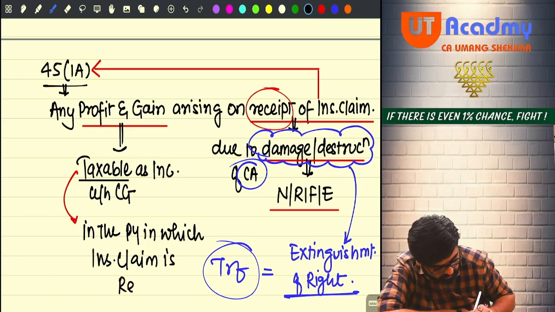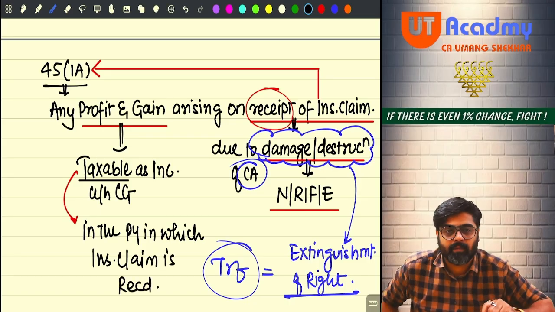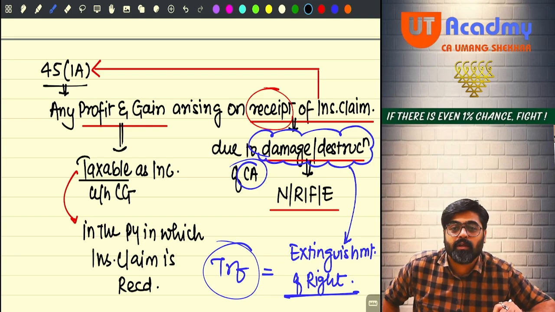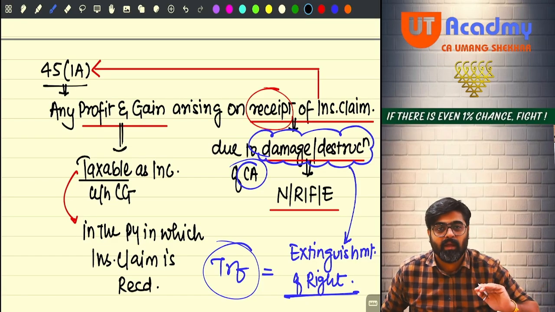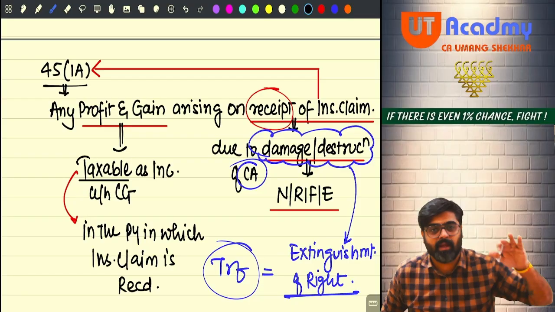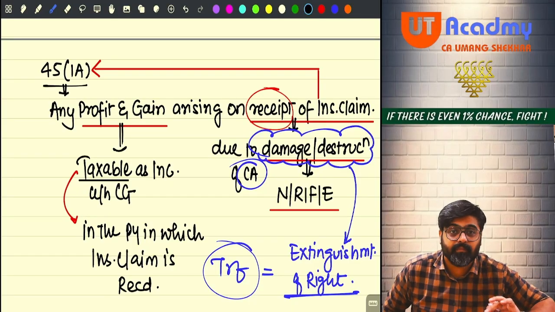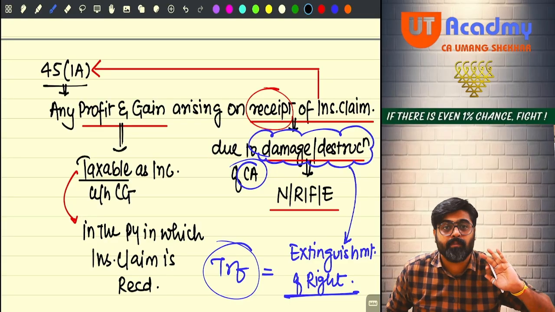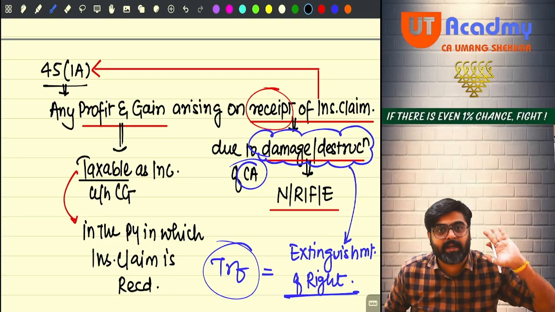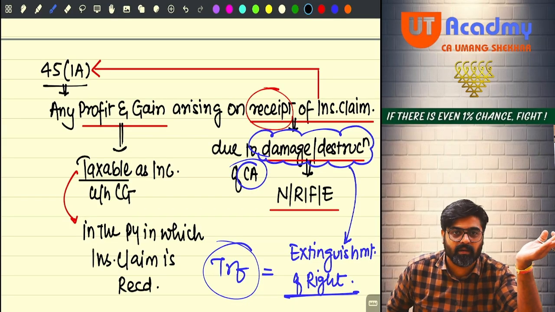And by the way, the year of receipt of insurance claim is not the year of transfer. Year of transfer is the year of damage or destruction, because that is the year when your asset is going away, meaning damaged or destroyed, meaning extinguishment of right happening in some other year.